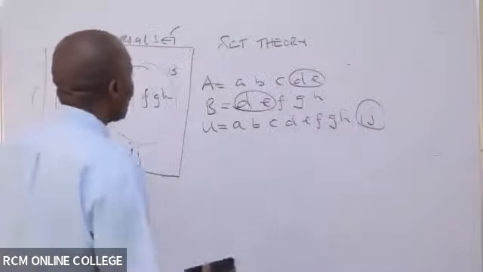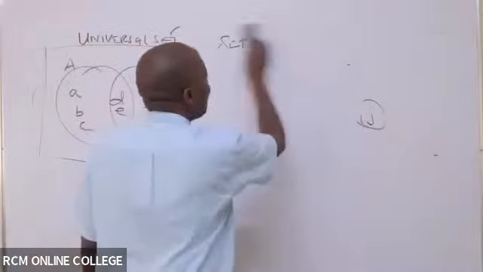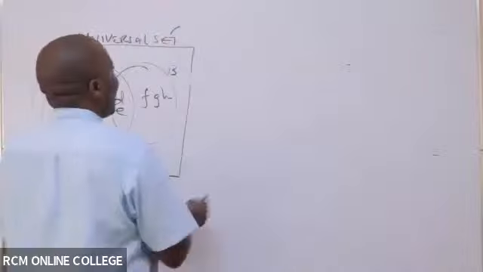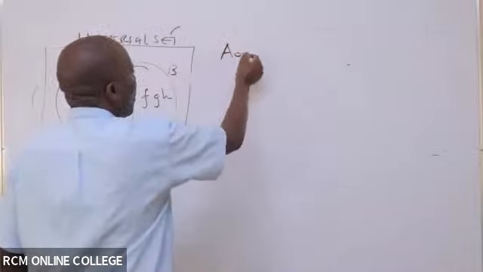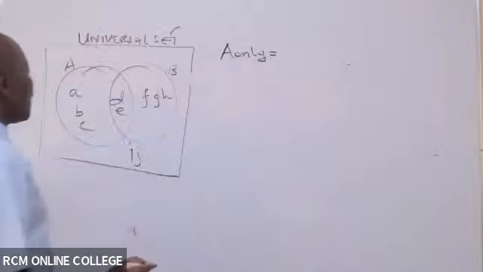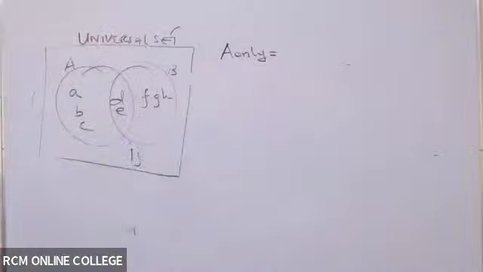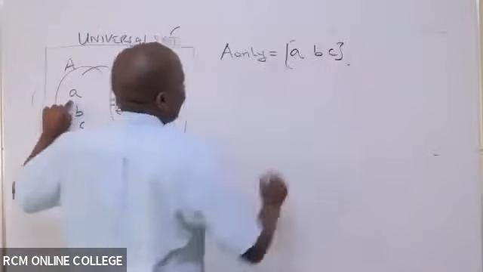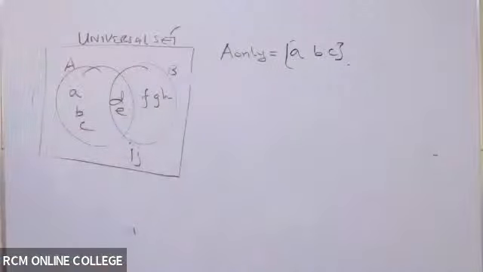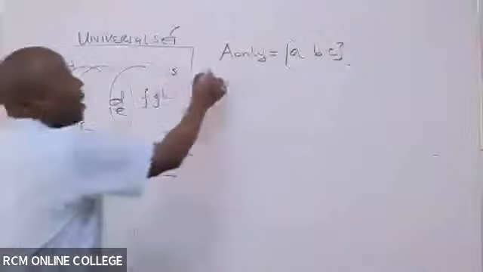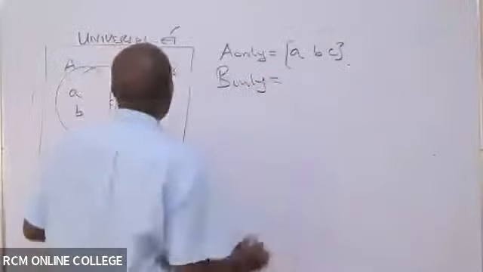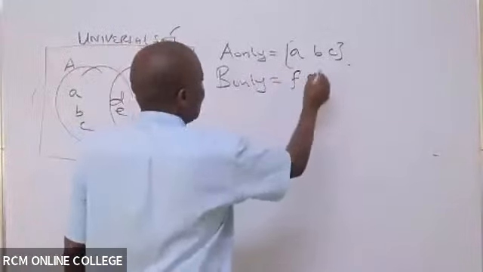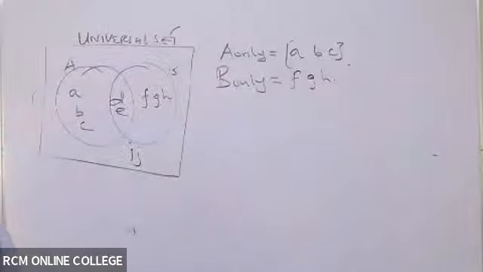Now, there are a few questions I would want us to address. If somebody wants you to provide a set which contains members of A only, is there somebody who is able to see members of A only? Members of A only will be A, B, C. When I say B only, leave out the shared elements. So B only will be F, G, H.